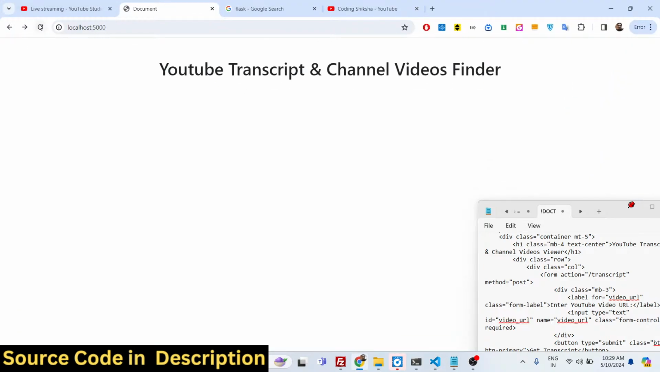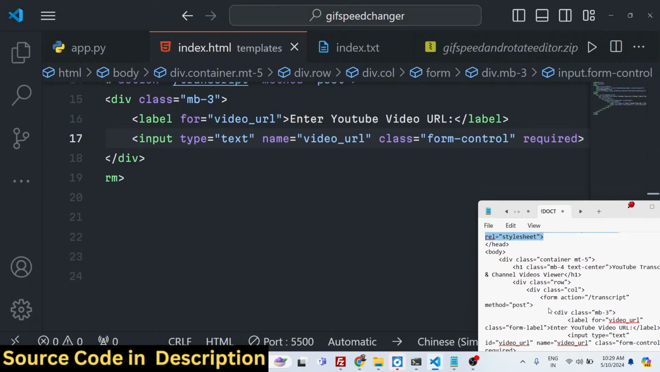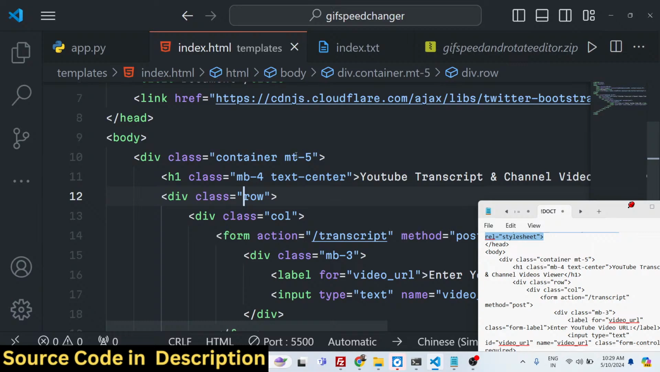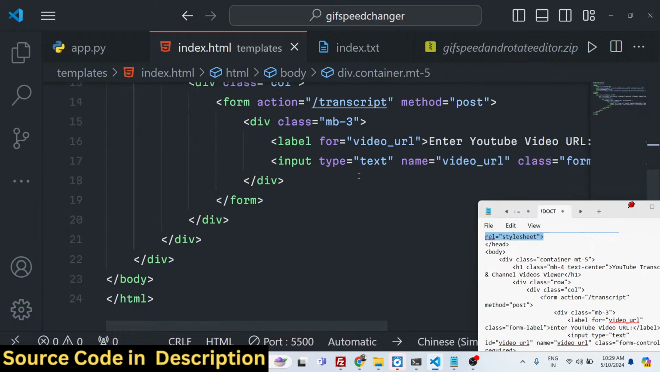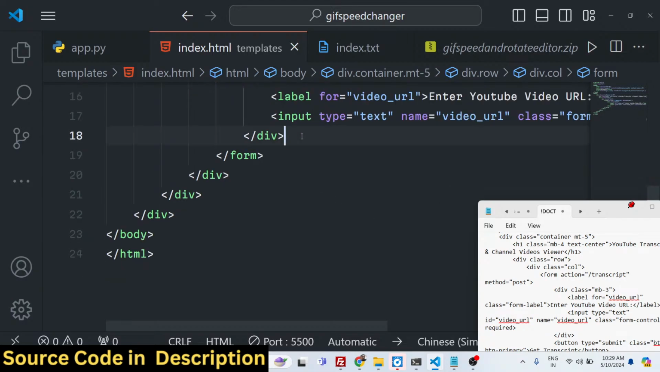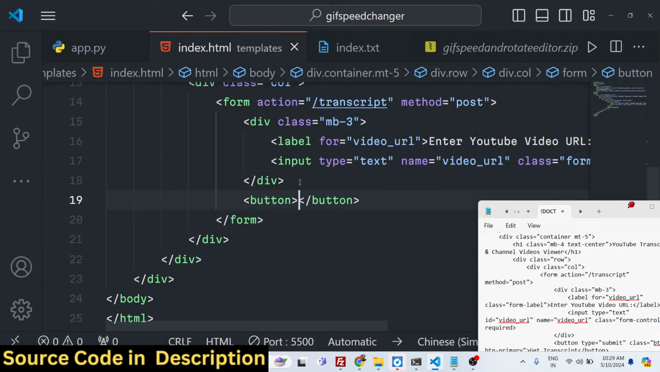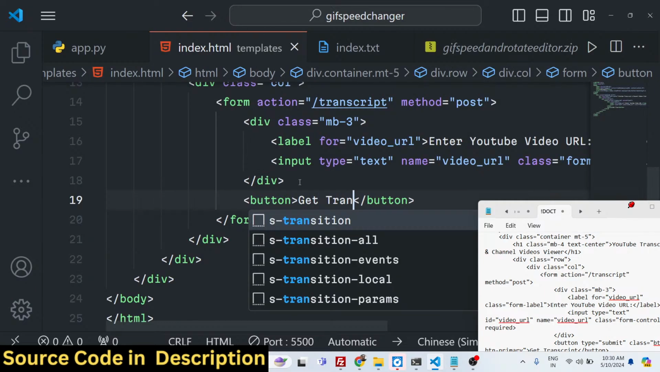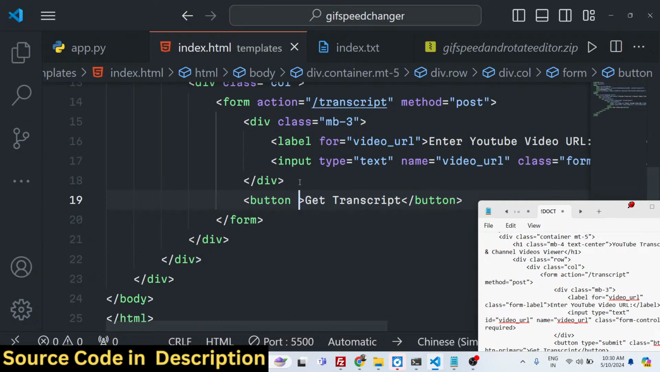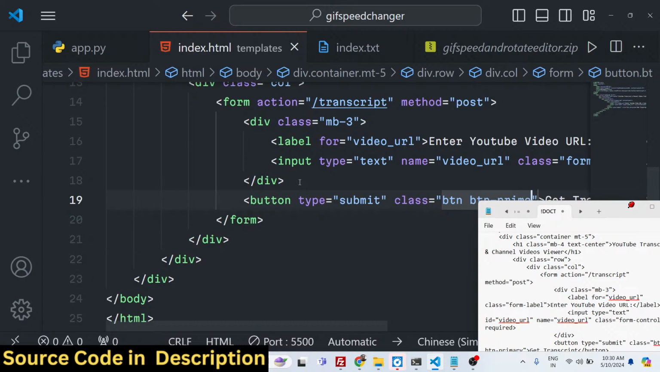So if you just refresh now, there will be this input field added, enter YouTube video URL. Okay, yeah. So this is the first one, and after this, just after this div, we will have a button for actually getting the transcript. So button type will be of type submit, and the class will be btn btn-primary.